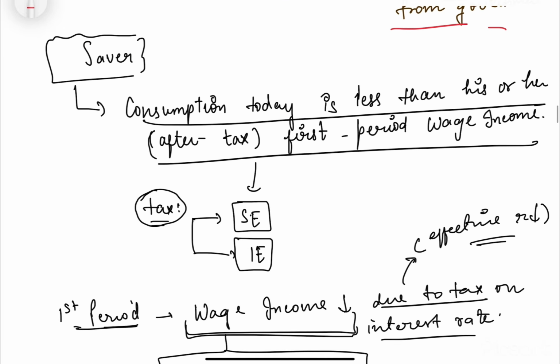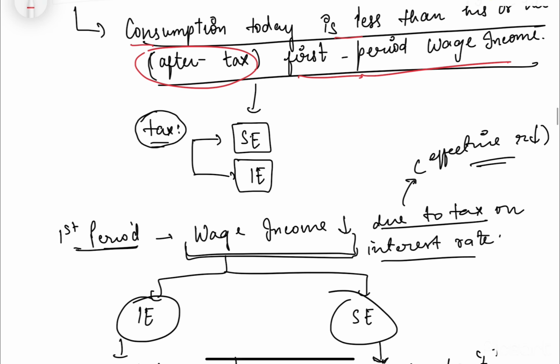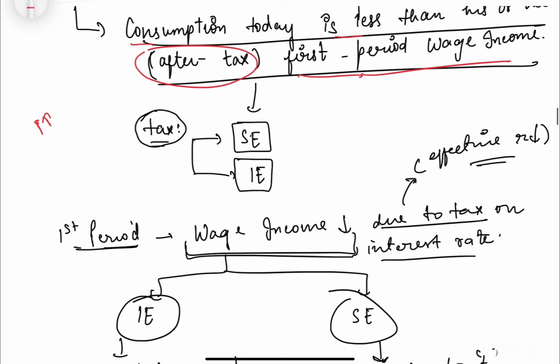We are looking at a case of a saver. So there is a saver, and let's say he's consuming less today, less than his or her first period wage income after tax. So we are talking about now after tax. So in this case, taxes have two effects. टैक्स को ना ऐसे समझो, like when we were studying about price, फिर उसका हमने देखा था कि if price increases तो it has substitution effect and income effect. Like a commodity is becoming relatively expensive, so he reduces the demand for that good.